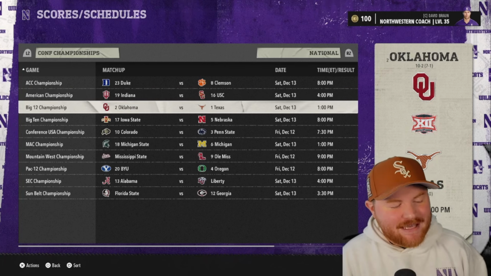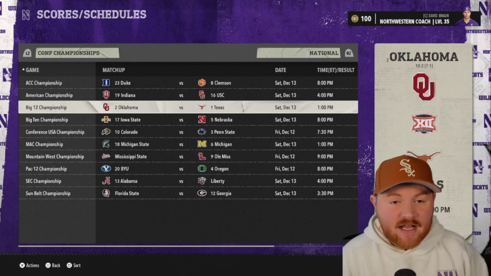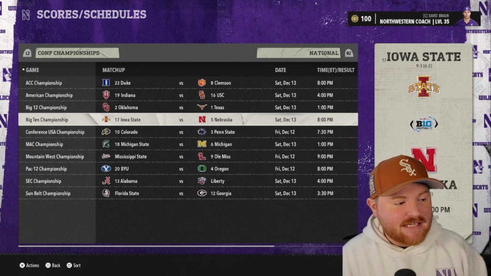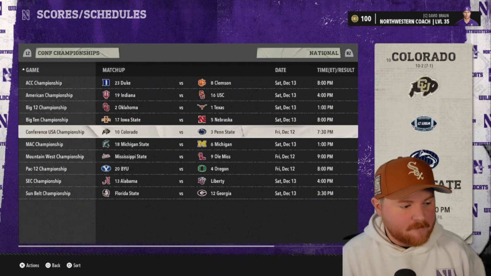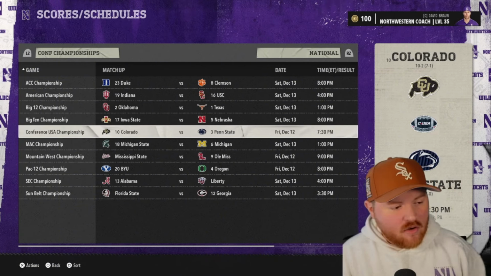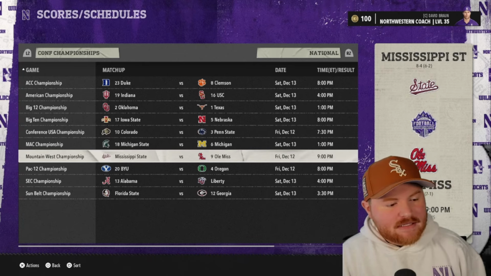1-2 Oklahoma, Texas in a Big 12 championship game. These are the kind of things we're looking for. Nebraska, Iowa State. So that's the Ohio State conference. Ohio State is not in the Big 10 championship game. Penn State, Colorado, Michigan, Michigan State, Ole Miss, Mississippi.